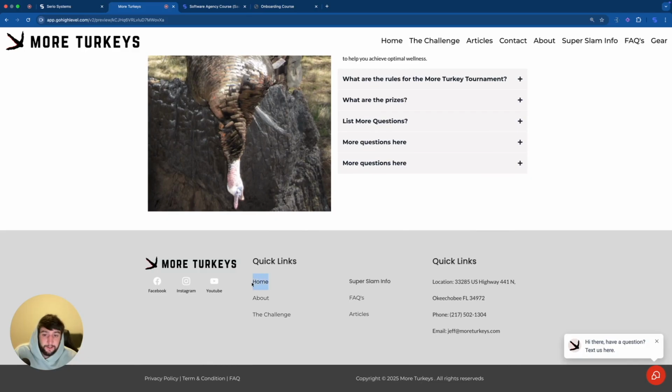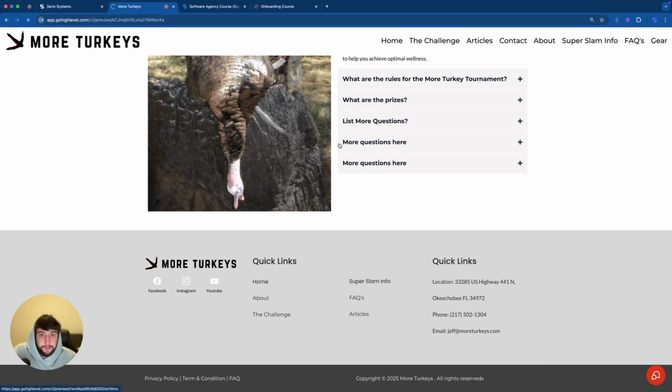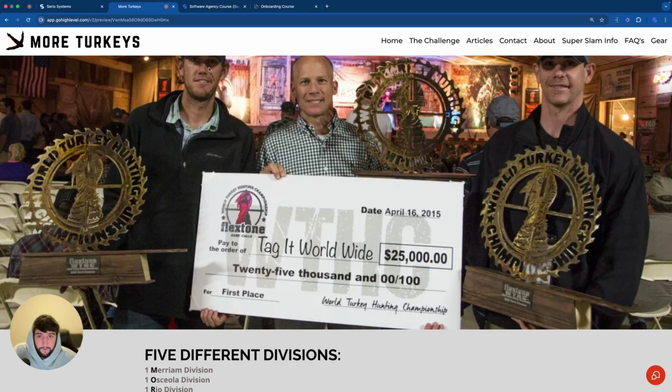We're obviously going to make sure these are clickable links. And if you see down here, I put a chat widget in here, which works because of course all my clients get A2P approved immediately. So the text messaging is going to work perfectly. And let's click on the challenge. I notice it cuts off a little bit of their heads at the top. So I will be changing these.